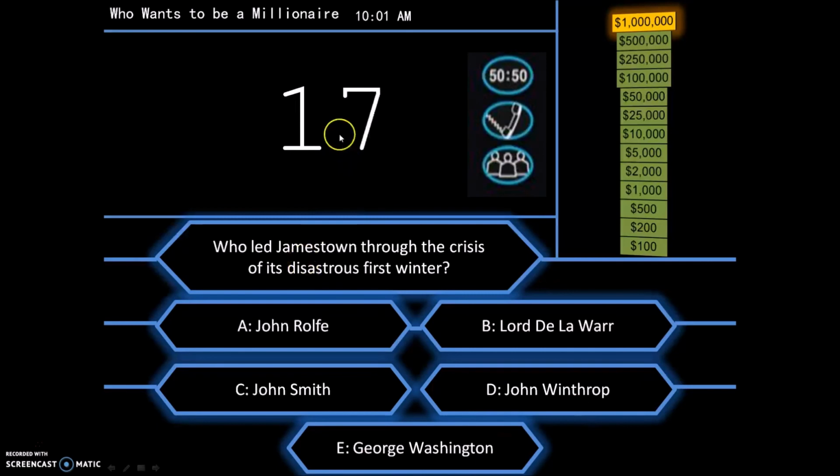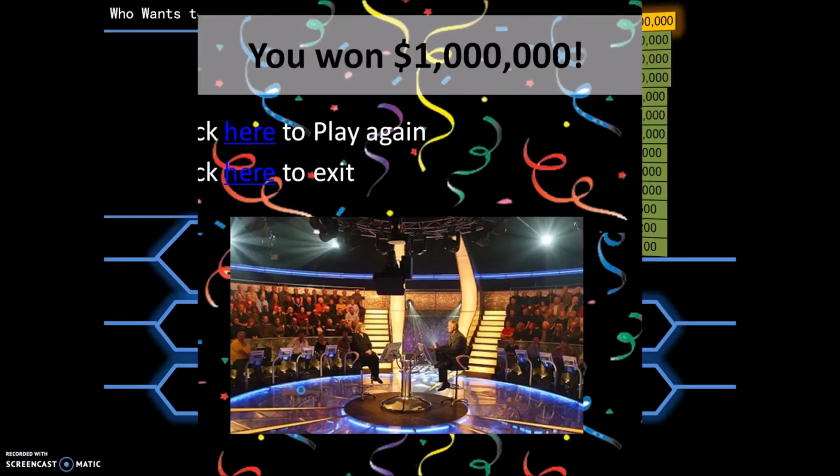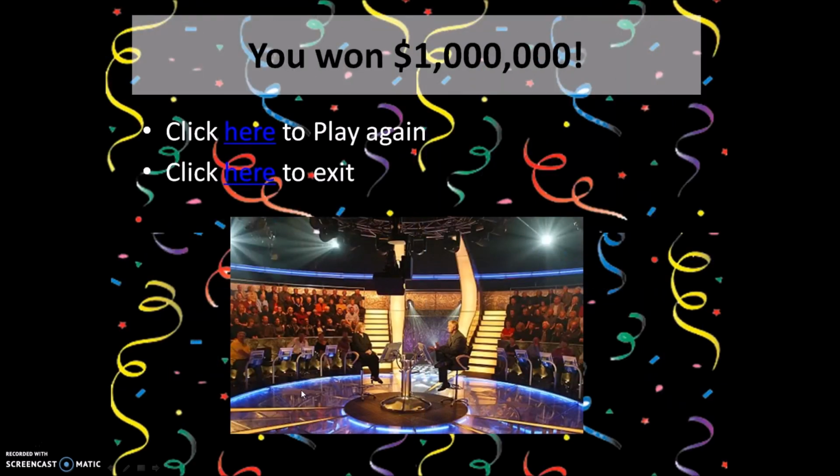So you will have to think of a person that is related to Virginia, and you can now eliminate John Winthrop because he's from New England. And the answer here is John Smith. There's something wrong with the hyperlink.